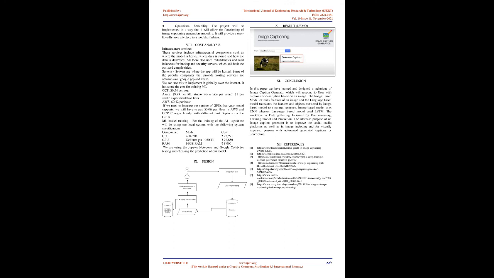ML model training. For the training of the AI agent we will be using our local system with the following specifications. Component, model, cost. CPU: i7-8750H, 28,991. GPU: GeForce GTX 1050 Ti, 26,850. RAM: 16 GB, 8000. We are using Jupyter Notebook and Google Colab for testing and checking the predictions of our model.